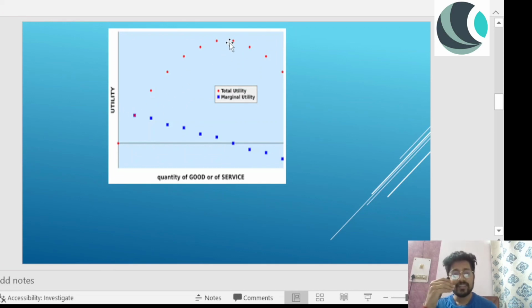And when it reaches saturation, your marginal utility is zero. When your total utility reaches the top, the maximum, and then it starts falling, then your marginal utility is zero. And when it keeps falling more, then your marginal utility goes negative, right? So this is all about total utility and marginal utility.